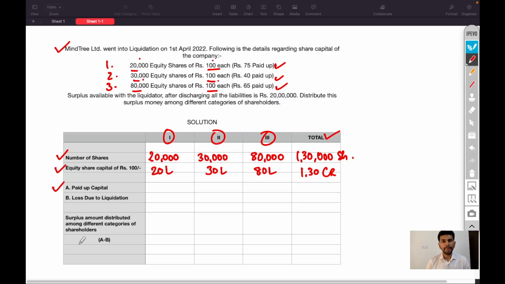Next, paid up capital. This is the paid up money. We will multiply the paid up money with the number of equity shares to arrive at paid up capital.